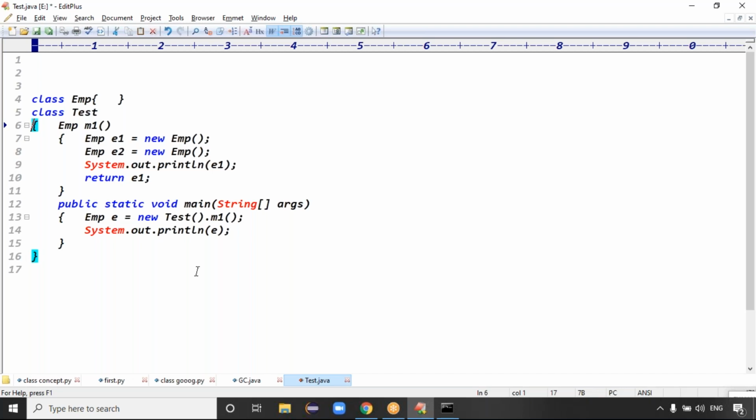Inside it I create two employee objects, e1 and e2, and then I return e1. In the main method, I call new Test().m1() and hold the returned employee object. Our intention is to focus on the m1 method.